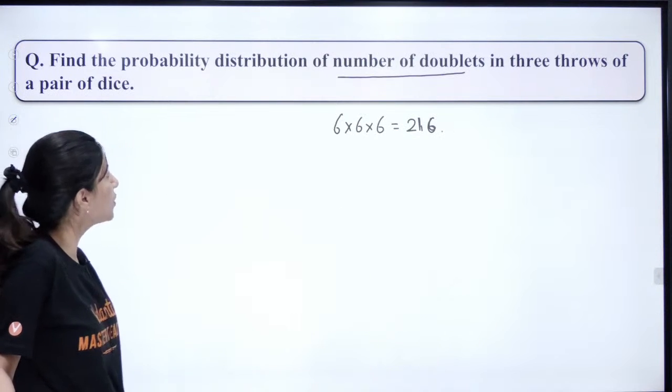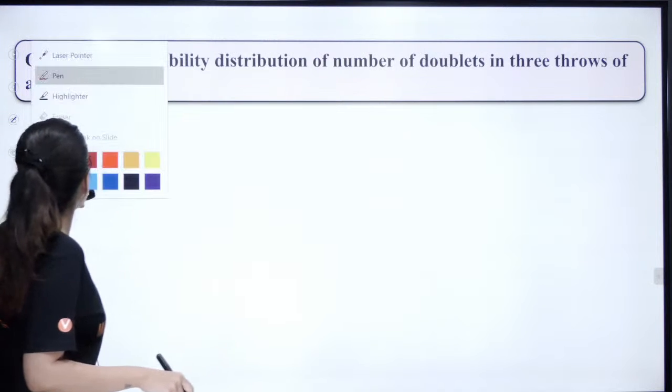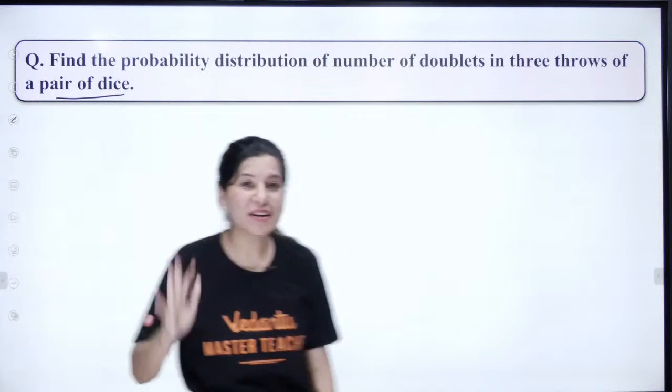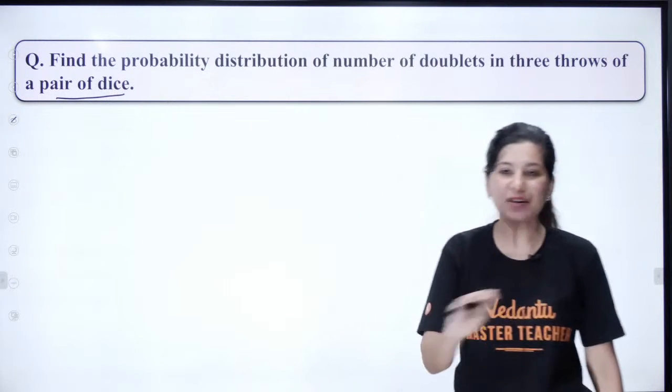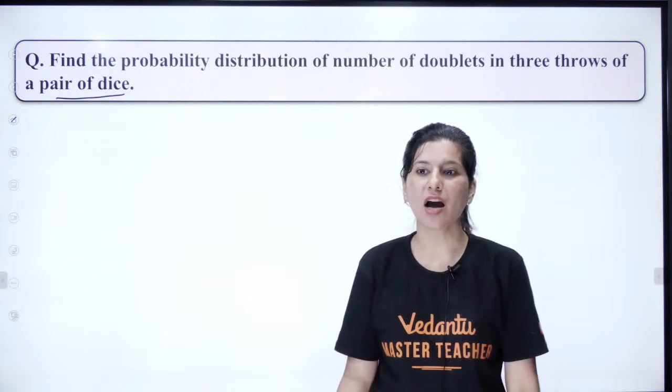In 3 throws, oh, sorry, pair of dice. Sorry, I didn't read the question properly. So basically, pair of dice. Okay, I have a pair of dice. So I have 2 dice and I am throwing it how many times?